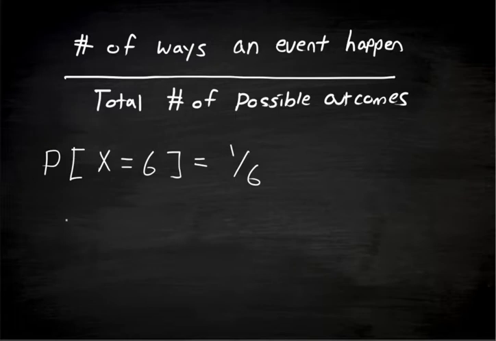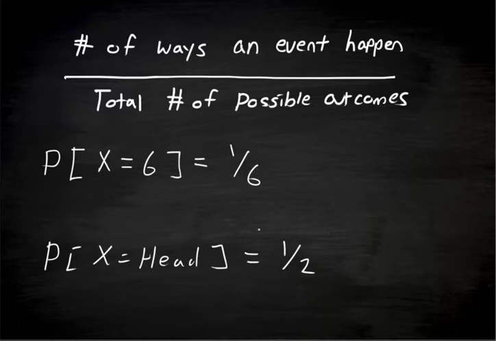Now, what about a coin flip example? On a coin, there are 2 possible outcomes. There's a head and there's a tail. So what is the probability of getting a head on a coin flip? P of x equals head, and it will be half. What about a tail? Getting a tail would be P of x equals tail, which is equal to 1/2.